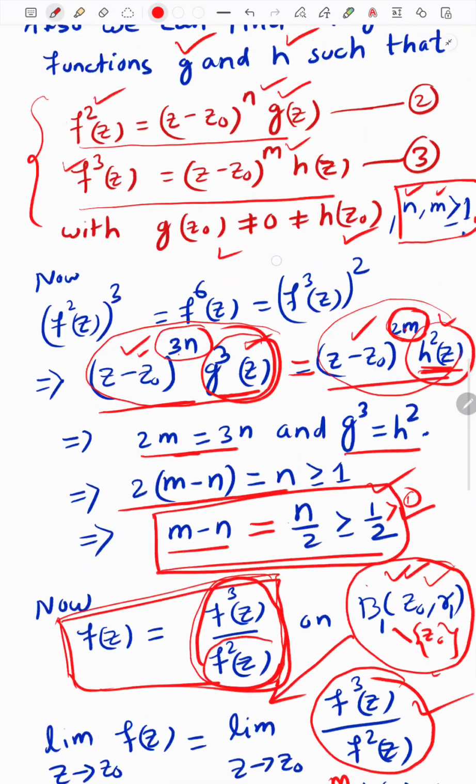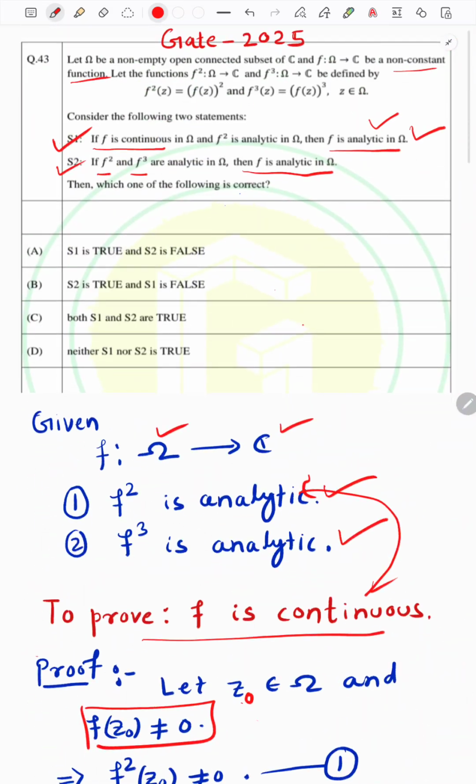So we verified that the statement S2 is true, because we proved that f is continuous, and statement S1 implies that if f is continuous and f square is analytic, then f is analytic. It is already given that f square is analytic, and we proved that f is continuous. So by using the previous statement, f is analytic in omega. Therefore this statement S2 is also true. In our previous discussion we have already proved that S1 is true. So both the statements are true.